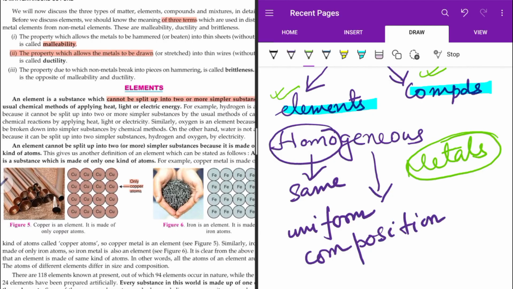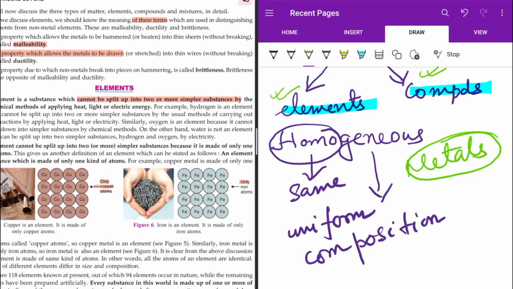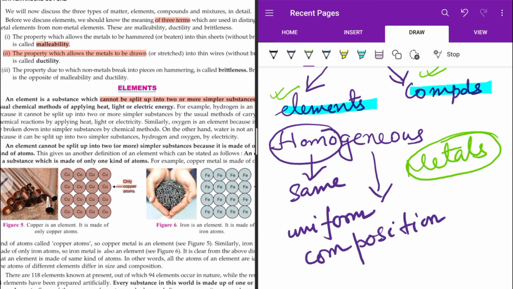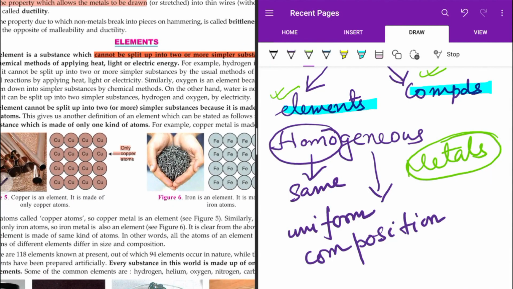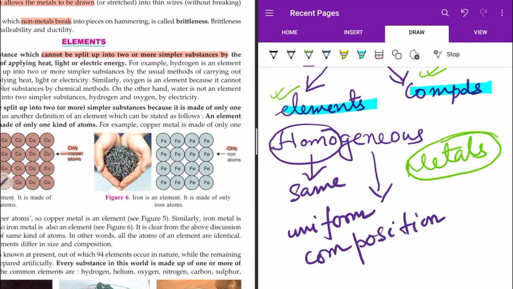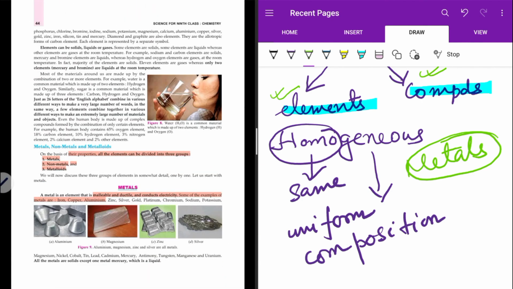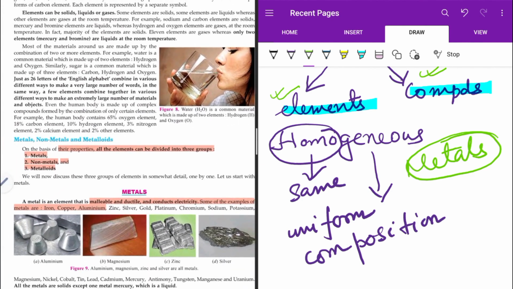Okay, so ductility. Brittleness means it breaks down. That is called brittle. But the property of brittleness is what? It is not of the metals. This is basically of the non-metals. They break into pieces by hammering. And this is what we will see in these properties. Metals are malleable, they are ductile, and they conduct electricity.